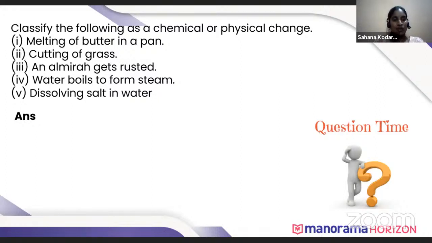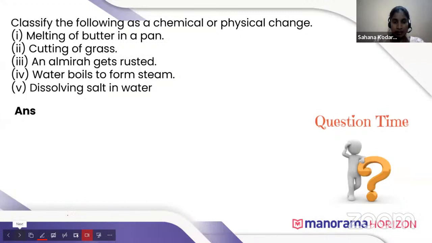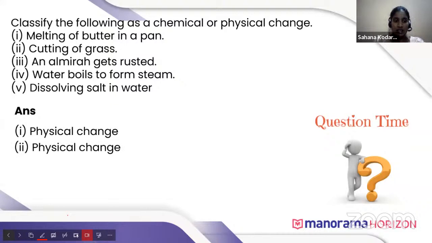Melting of butter in pan is a physical change. Then cutting of grass is also a physical change. Only the size of grass is reduced in cutting of grass, and almirah getting rusted is a chemical change, because rust is formed when iron or iron substance comes in contact with air and forms iron oxide. So it is a chemical change.